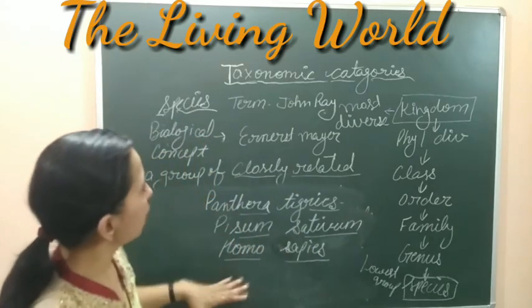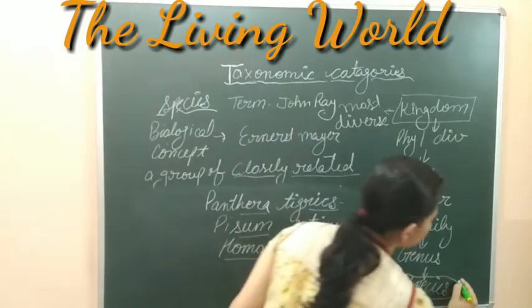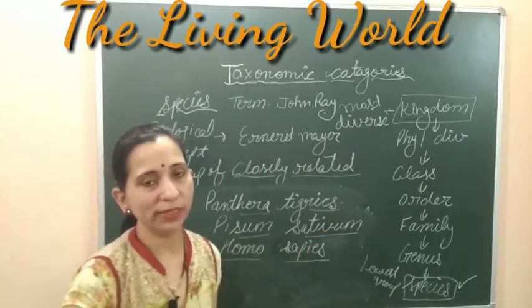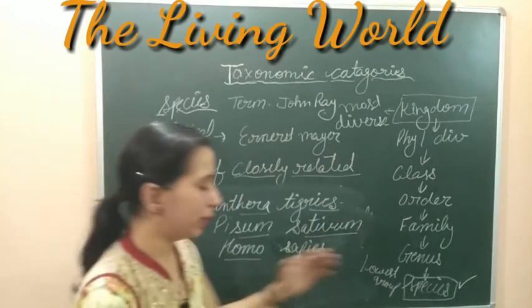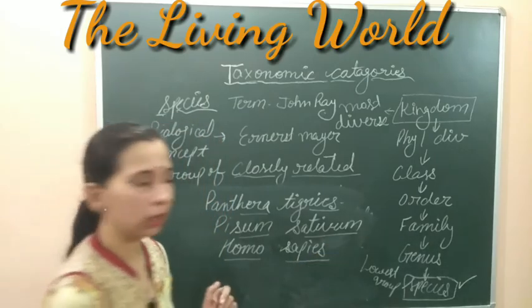So here we discussed the first group, the first taxon, that is species. Now we will discuss the next rank of taxonomic category, which is genus. So let's start with genus now.